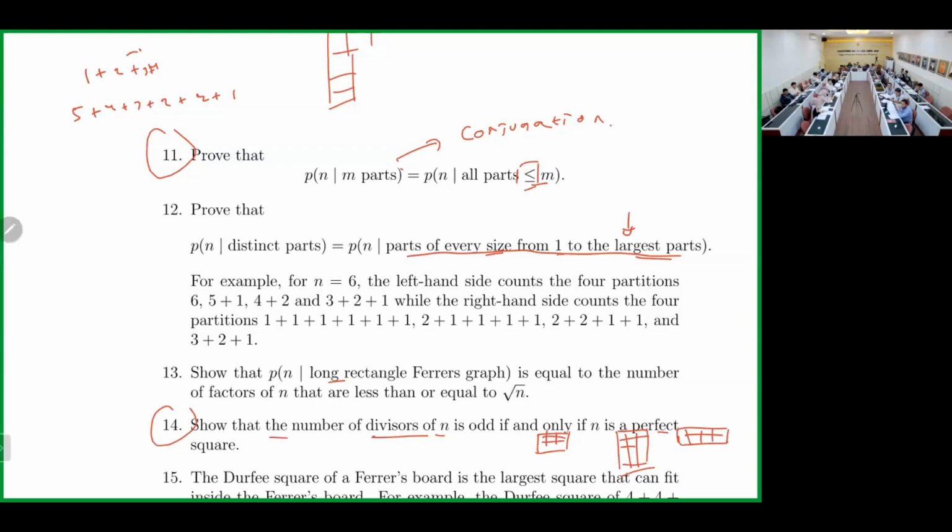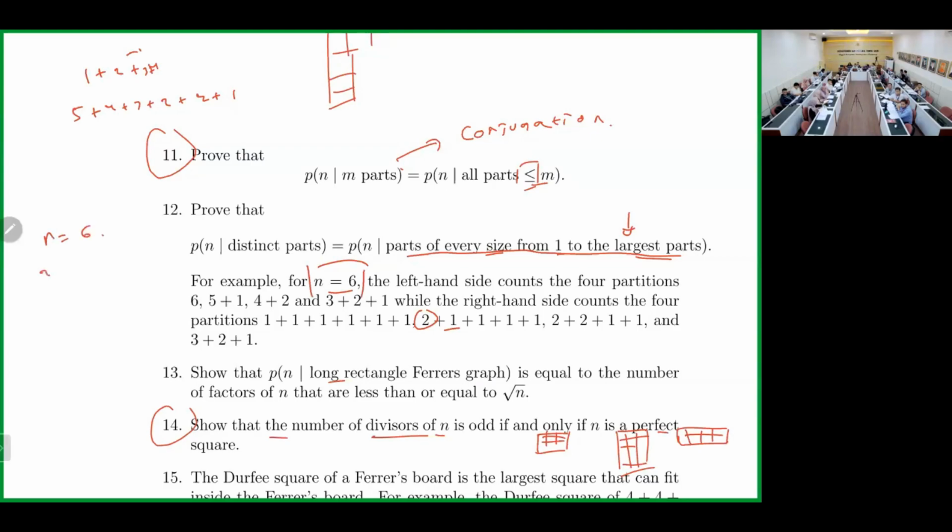Not that one. So for example, this is the example, right? Already, n is equal to 6. When the largest part is 2, we should have 1. Imagine if the largest one, n is equal to 6.